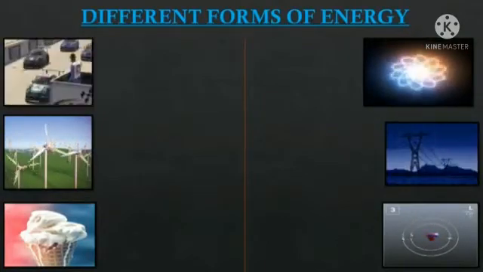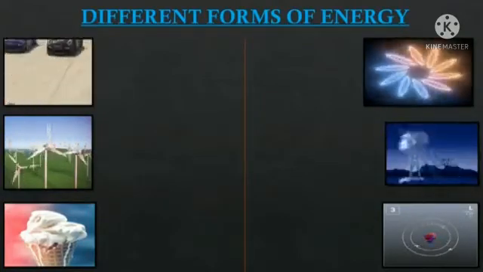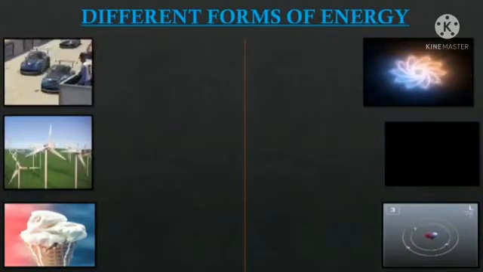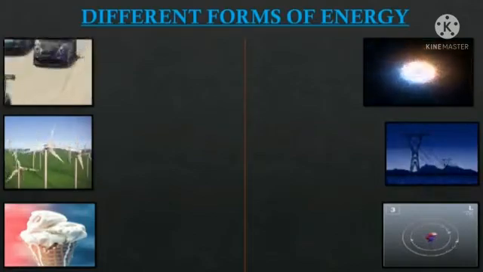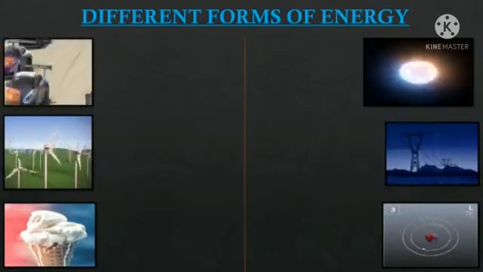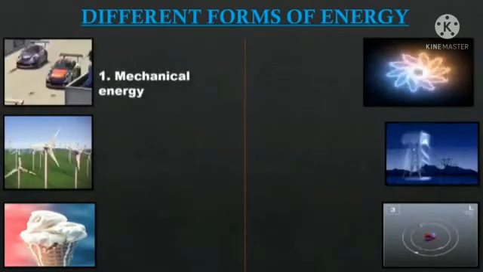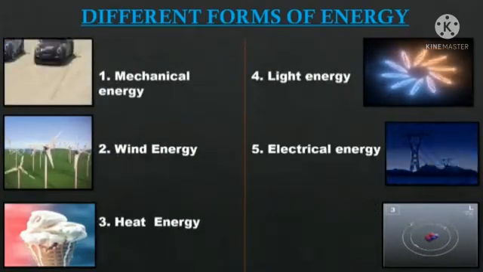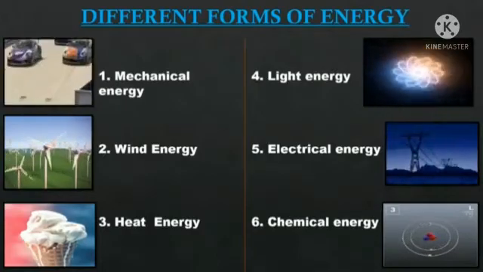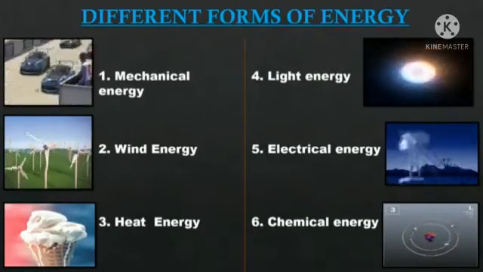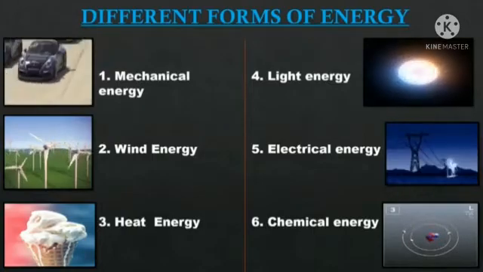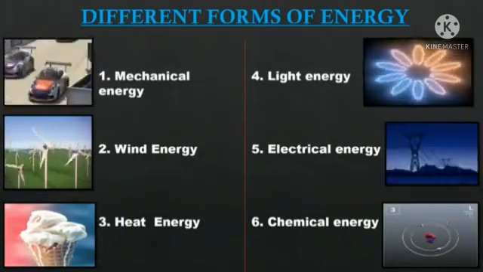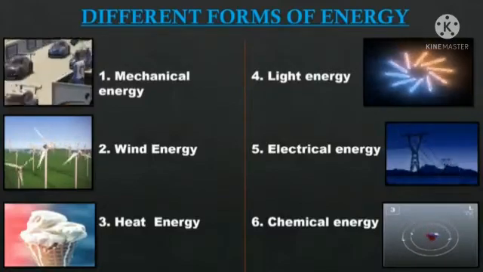The entire universe is made up of two things, matter and energy. There are so many different forms of energy around us, such as mechanical energy, wind energy, heat energy, light energy, electrical energy, chemical energy. I mean, the list is endless, but we will be discussing some of these energy forms in detail in this session. First,